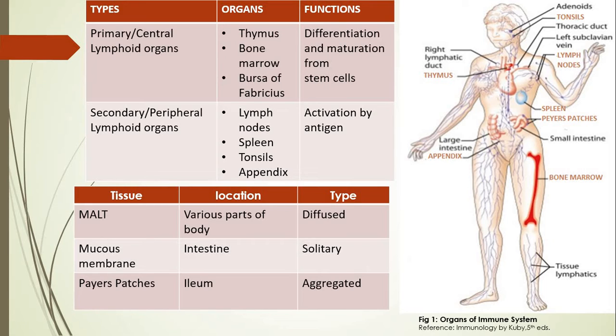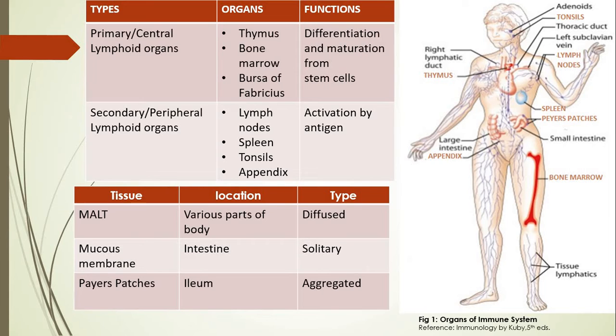Let us concentrate now on primary lymphoid organs, which are also called central lymphoid organs, and they comprise mainly bone marrow and thymus in the case of humans, and bursa of Fabricius or fetal spleen in the case of lower chordates, that is in aves as well as cattle, right? As I mentioned in the beginning, primary organs are those concerned only with bringing about differentiation and maturation of the immunocompetent cells from the stem cells, right?